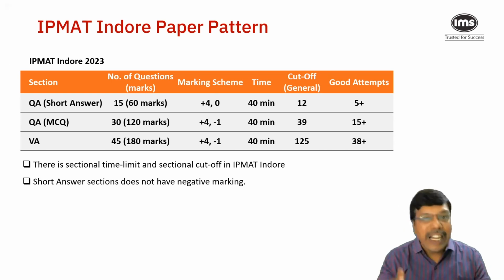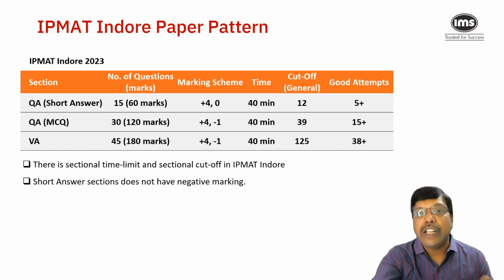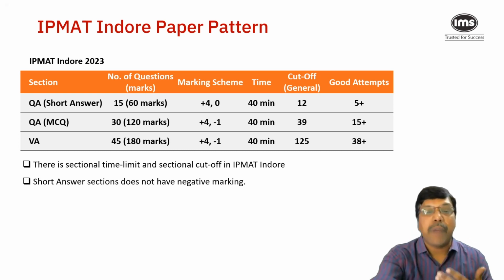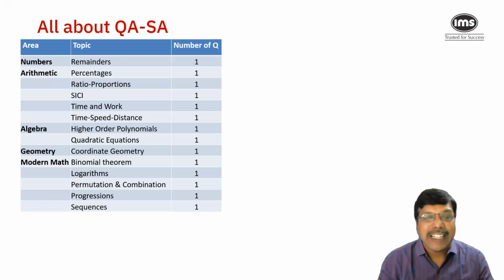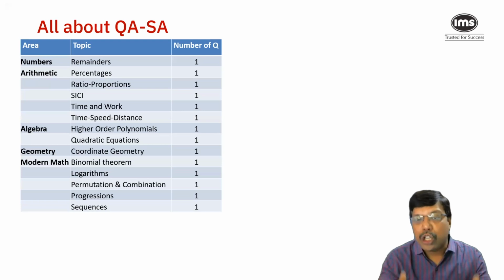Now let us go in depth into each of these sections and understand how each of them is with respect to the topics and also the coverage of how many questions come from each topic. To begin with, the quantitative ability short answer section. The 15 questions in this section can be categorized topic-wise and area-wise, as you can see on the screen.